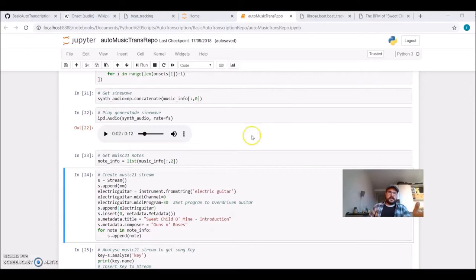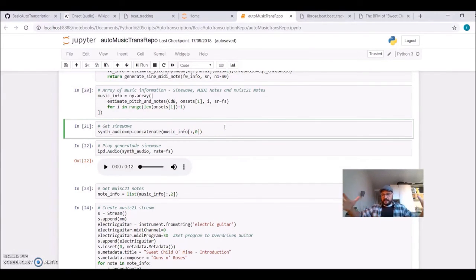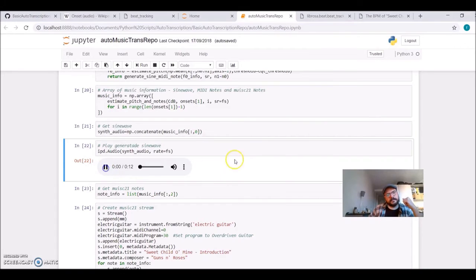So we did it. Now I take this array, which has the sine wave information, the index 0 of my array. So I'm concatenating all the segments together, and I will play Sweet Child O' Mine, calculated from the constant Q transform using a sine wave, and it sounds like this.